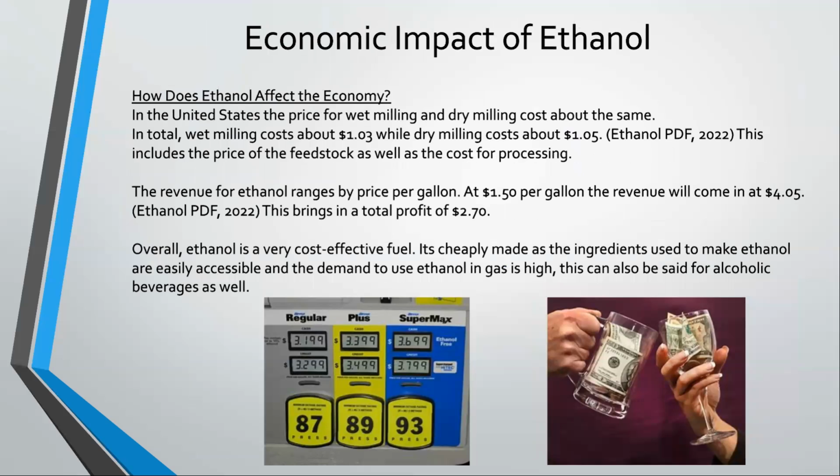So how does ethanol affect the economy? In the United States, the price for wet milling and dry milling costs about the same. Wet milling costs about $1.03 and dry milling costs about $1.05, so about a 2-cent difference. This includes the price of feedstock as well as the cost of processing. The revenue for ethanol ranges by price per gallon. At $1.50 per gallon, the revenue will come in at about $4.05. This brings in a total profit of $2.70.